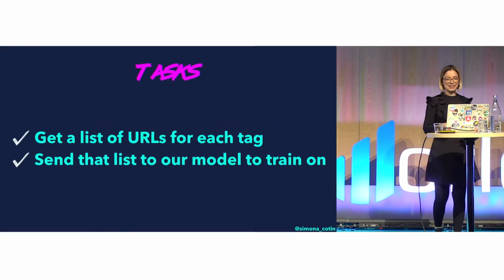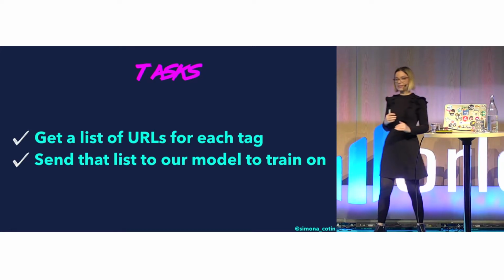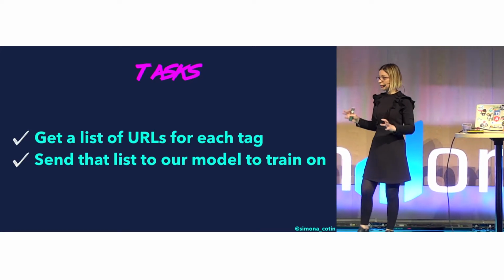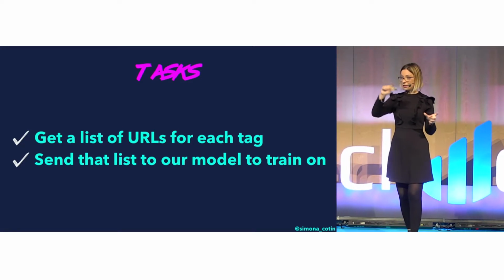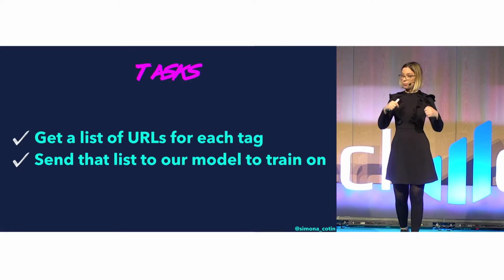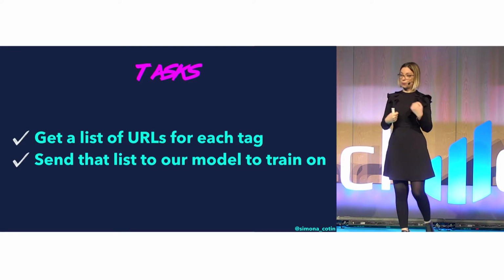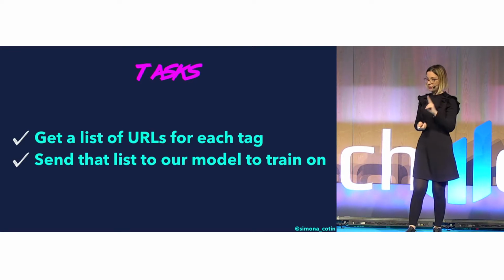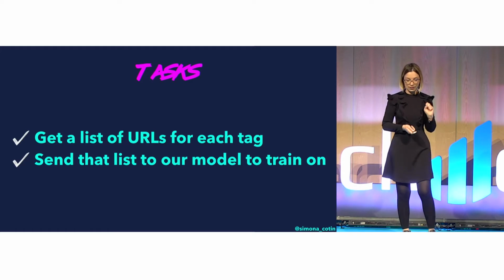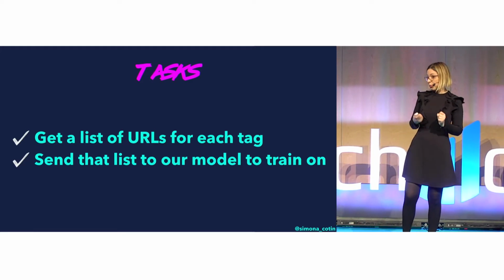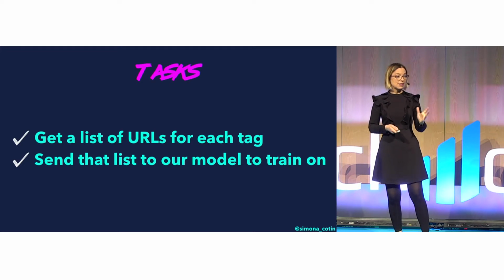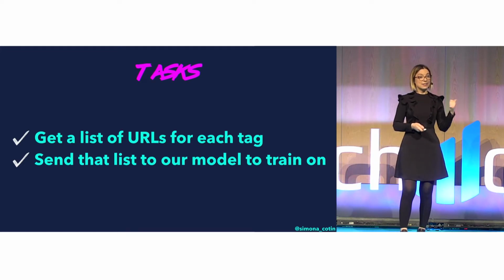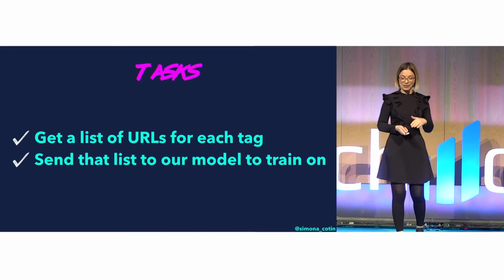But before, let's define the list of tasks that we have. So what did we do? We had some pictures that we wanted to tag with different names, and then we wanted to train our model once we've uploaded those pictures. So these are the 2 tasks that we have. And because we've seen that we can upload URLs, the first task is getting a list of URLs for different images.